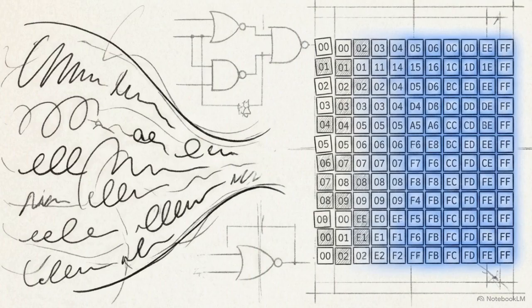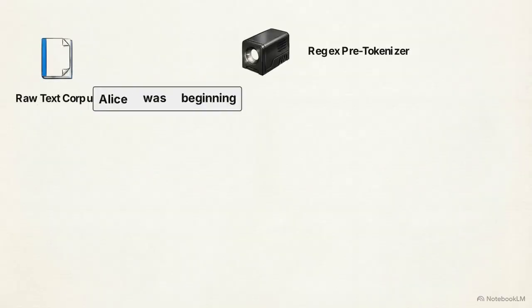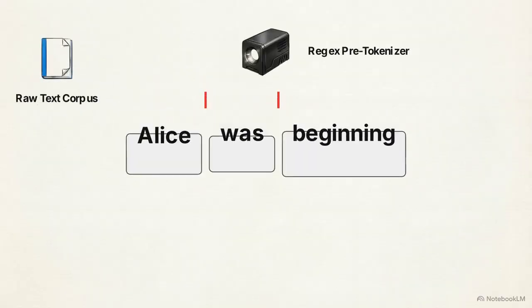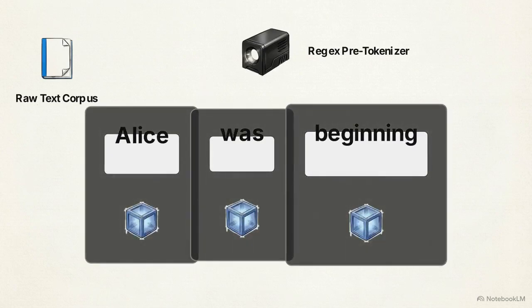To avoid unmapped characters, OpenAI introduced byte-level preprocessing. Byte-level preprocessing, or BBPE, is a technique that locks the base vocabulary to exactly 256 UTF-8 bytes, guaranteeing universal coverage and mathematically eliminating the unknown token. The anomaly in the Alice in Wonderland experiment stems directly from the highly specific regular expressions applied during the pre-tokenization chunking phase, before any merging even occurs.